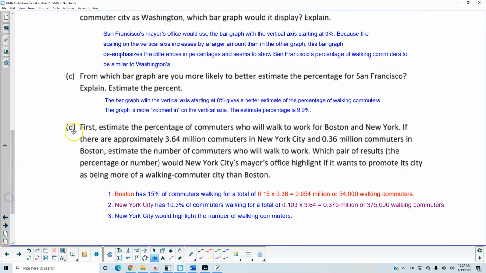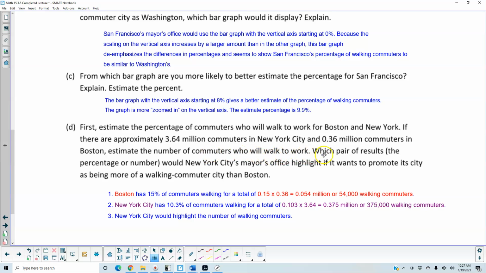Next question, part D. First, we want to estimate the percentage of commuters who will walk to work for Boston and New York. If there are approximately 3.64 million commuters in New York City and 0.36 million commuters in Boston, estimate the number of commuters who will walk to work.